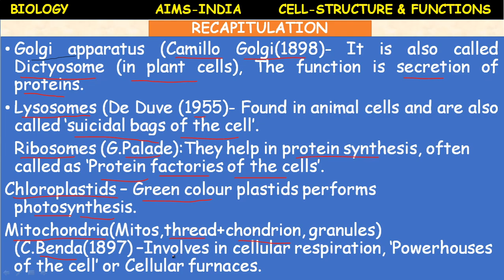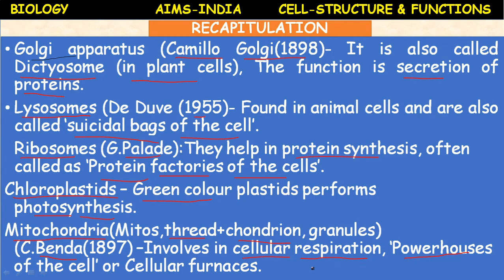What is the main function of mitochondria? They are involved in cellular respiration, the respiration within the cell. So, they are called powerhouses of the cell, because the energy is produced in the form of ATP. What do you call the ATP? Energy currency. Okay, and they are also called cellular furnaces, where the energy is produced. Powerhouses of the cell.